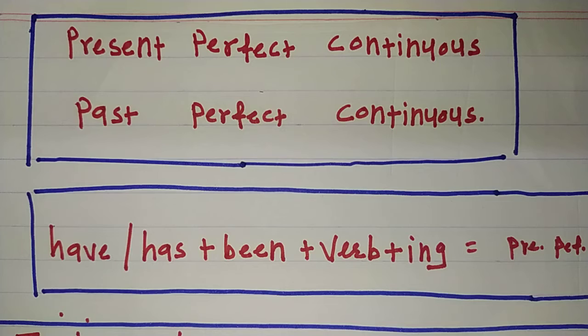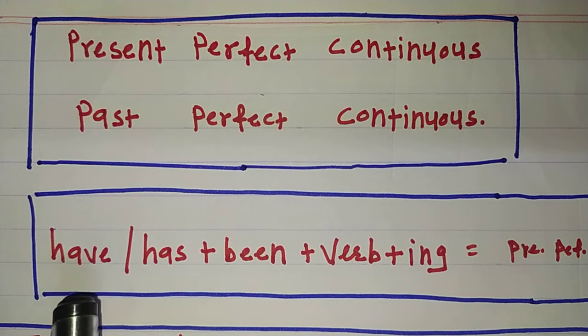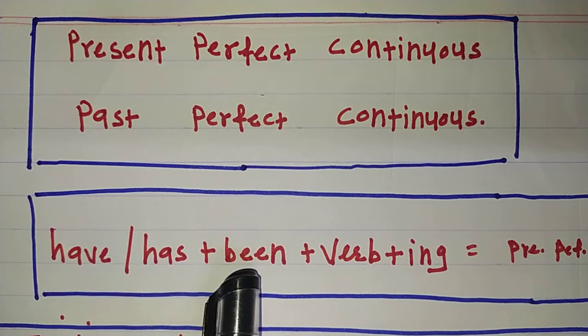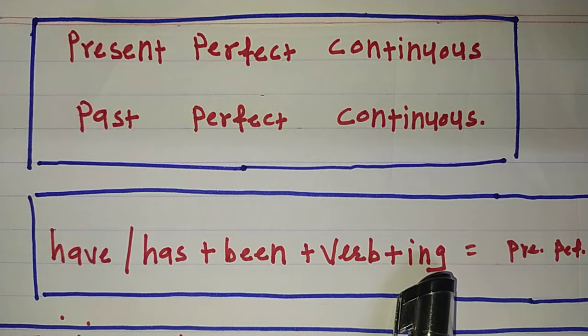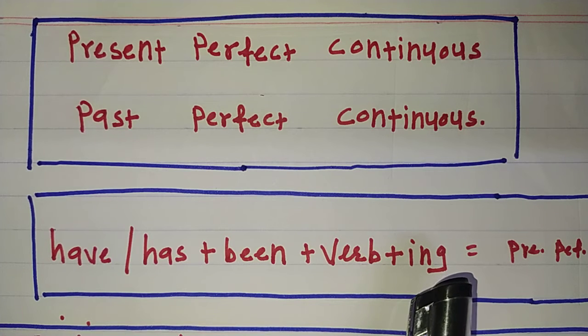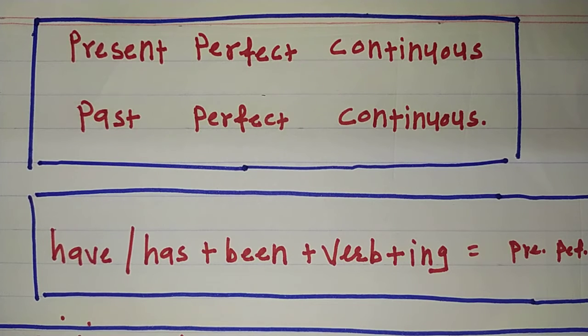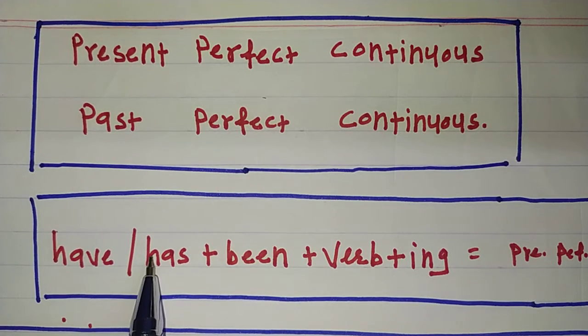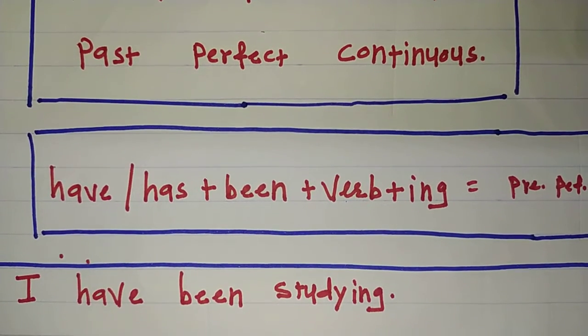Friends, if you want to frame a sentence of present perfect continuous, you should write have or has plus been plus verb plus ing. So whenever you write a sentence of present perfect continuous, these 3 points, either have or has, been, and verb plus ing, are a must. Out of these 3, if any one is missing, something is wrong in our sentence.